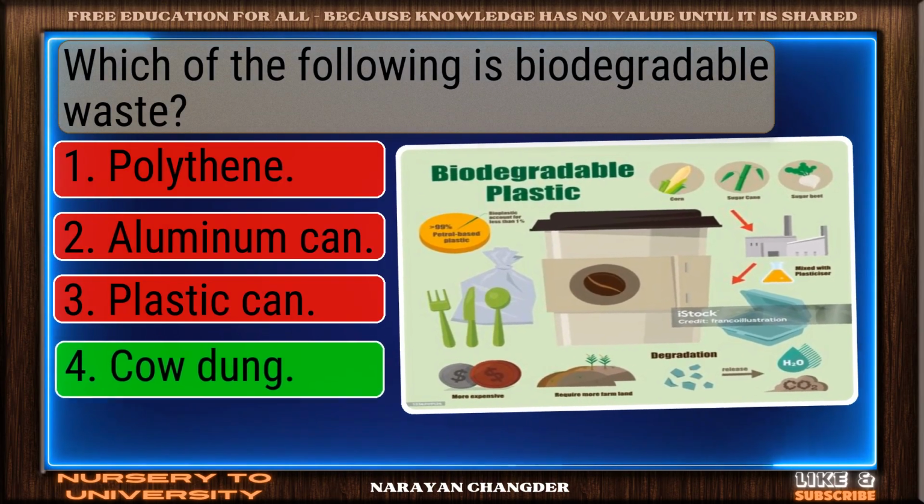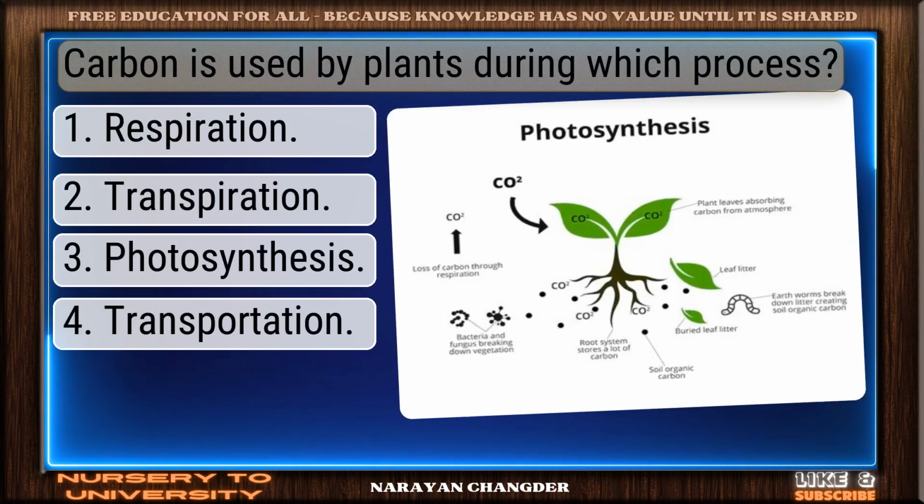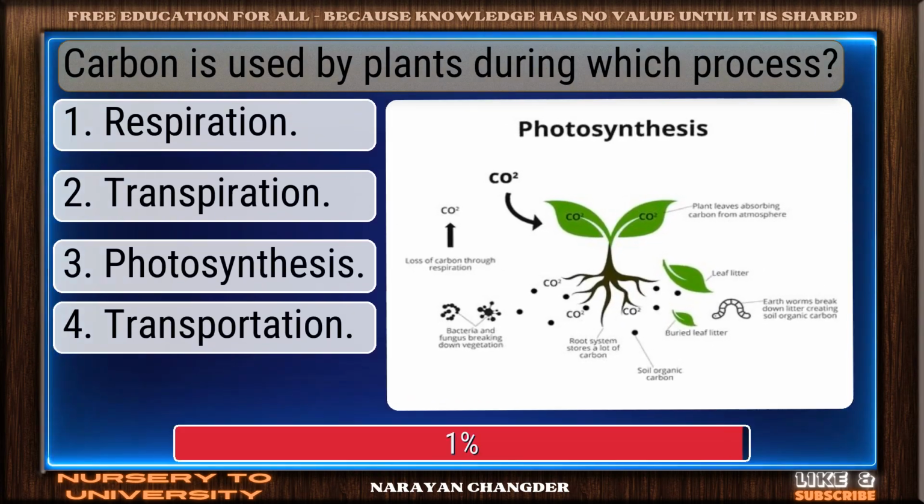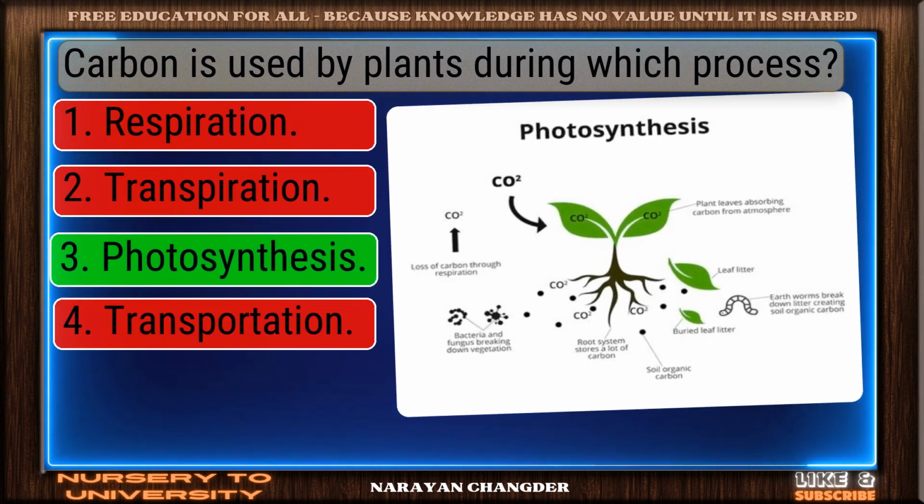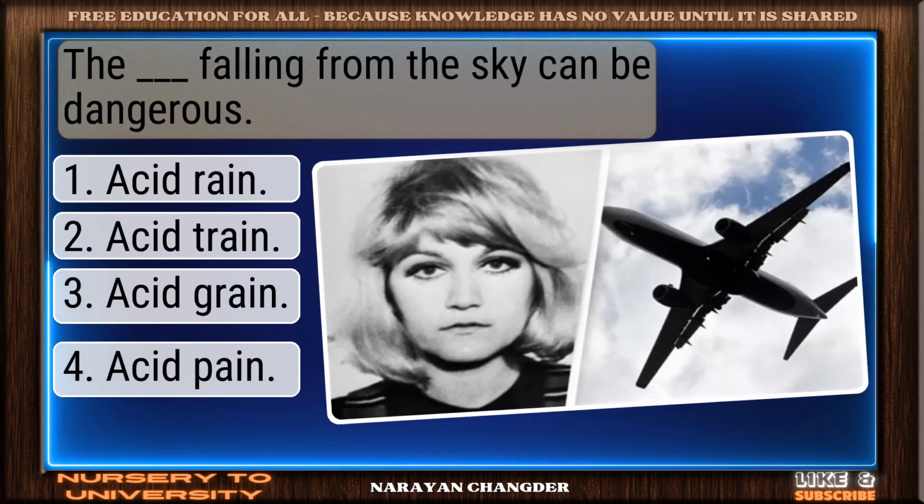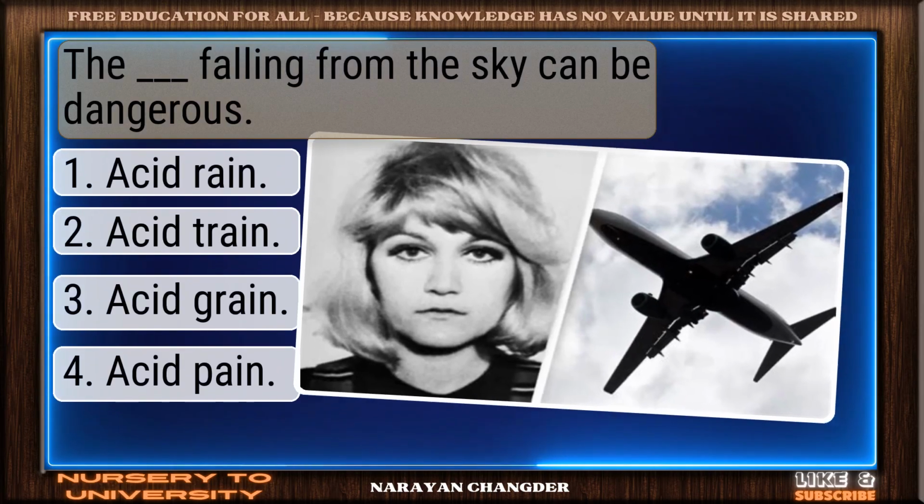Excellent. Cow dung is well reasoned. Carbon is used by plants during which process? Well reasoned. Photosynthesis is correct. The dash falling from the sky can be dangerous.